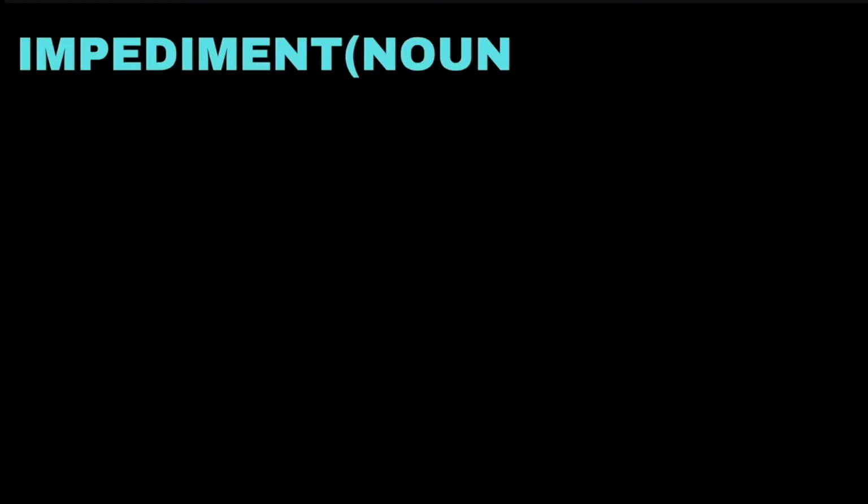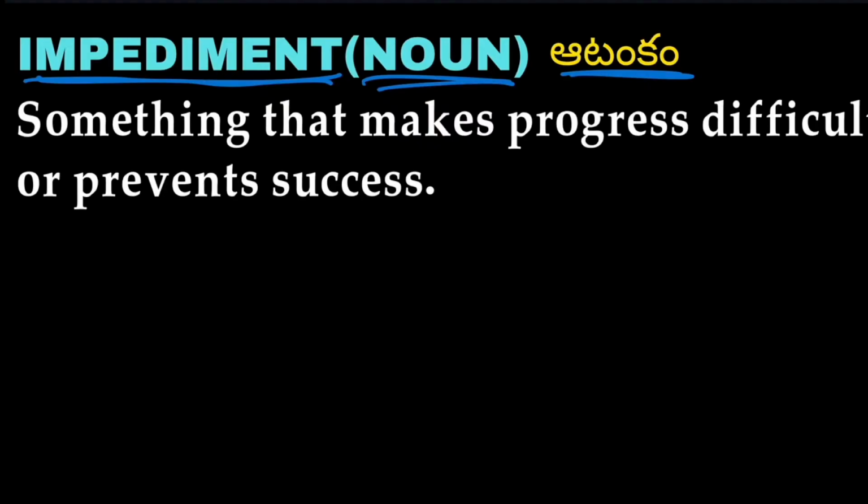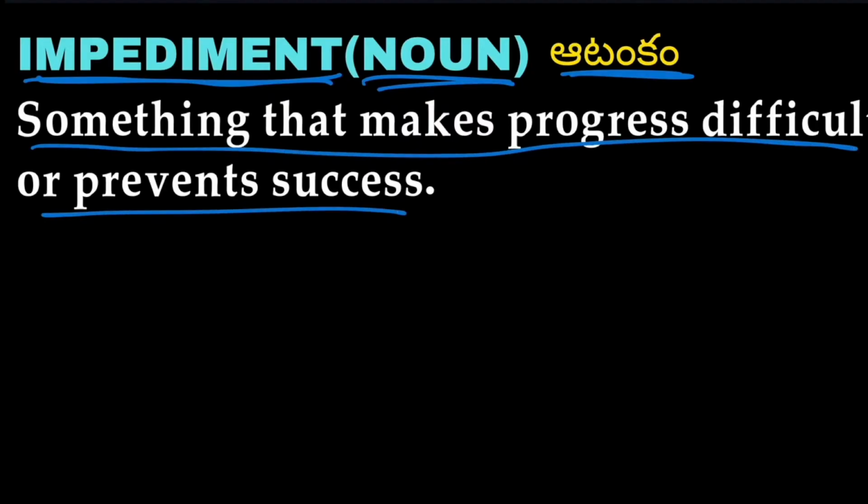And the next word we have is impediment, which is a noun. It means something that makes progress difficult or prevents success. Something which obstructs something or some progress is called an impediment.